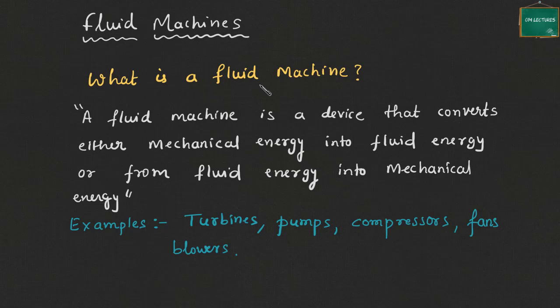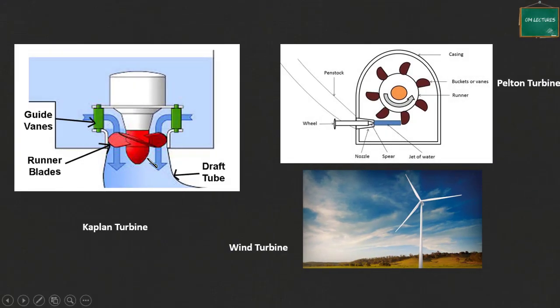Okay. Now let us see. I have shown these various diagrams here. The first one is a Kaplan turbine. You can also see a Pelton turbine and a wind turbine. So all these are turbines. In this type of device, the energy stored in the fluid is utilized, and we are converting the fluid energy into mechanical energy. So turbines are devices which give us electrical energy, but that comes from the mechanical energy. Okay, so it is not difficult to understand how a turbine works, or what the concept of a turbine is.